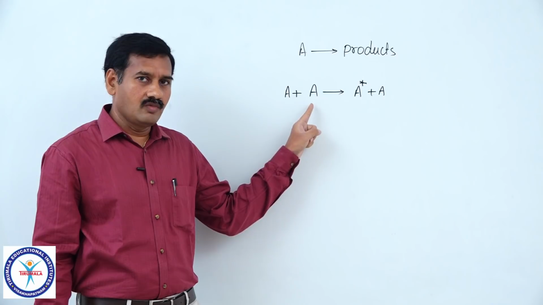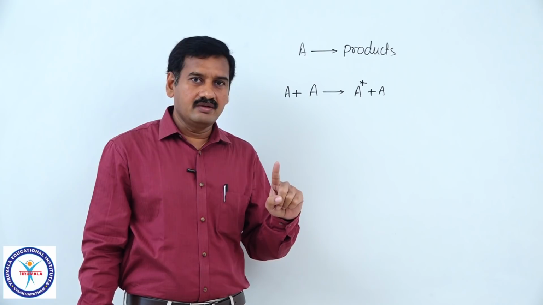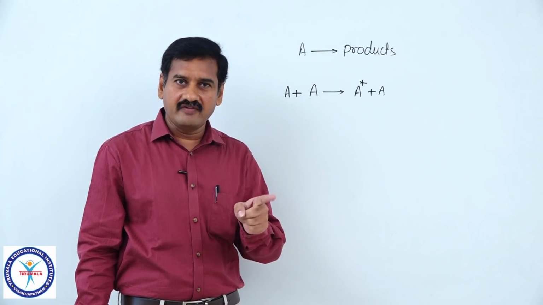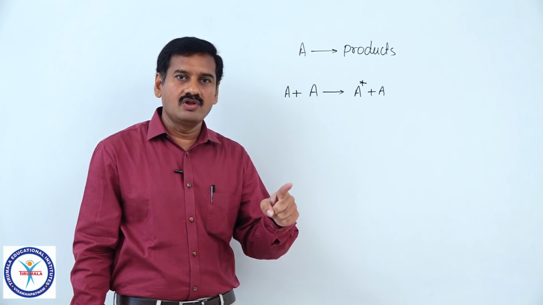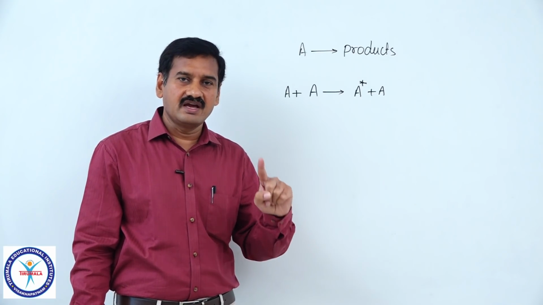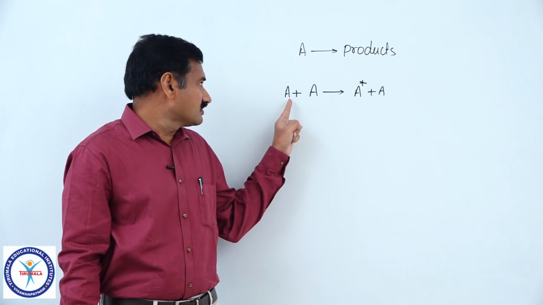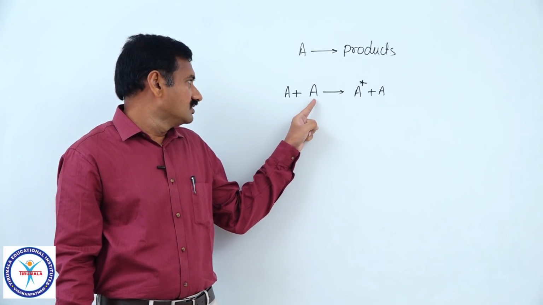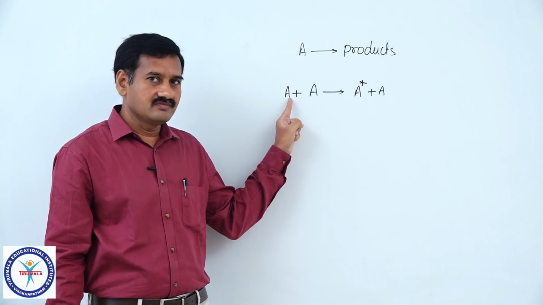One molecule of A, one molecule of A. But during the collisions, if you remember the kinetic molecular theory of gases, the collisions among the gas molecules are perfectly elastic. One molecule may lose its kinetic energy, another molecule may gain the same amount of kinetic energy, as the average kinetic energy remains the same at a given temperature. So, if the first molecule of A gains some energy from the other molecule A, the second molecule of A is losing energy, and the first molecule of A is gaining energy.